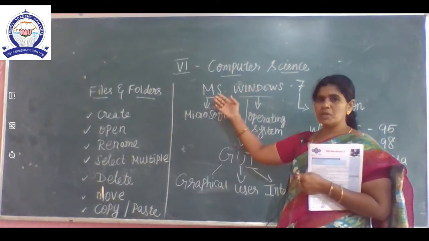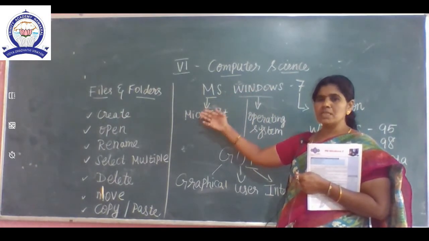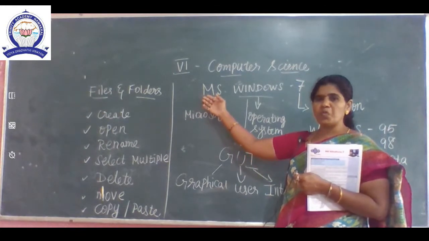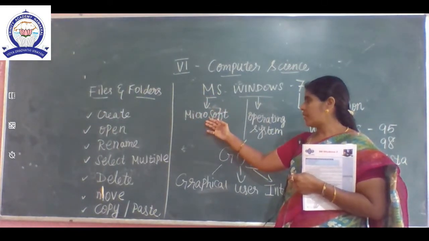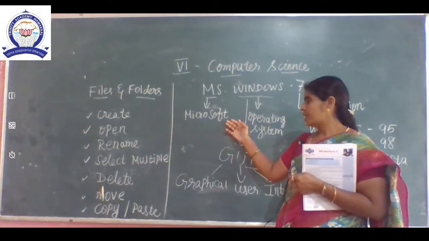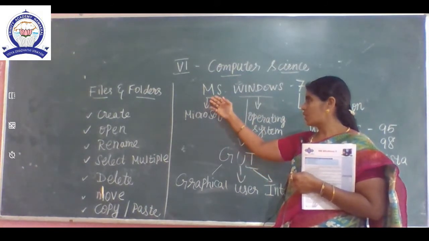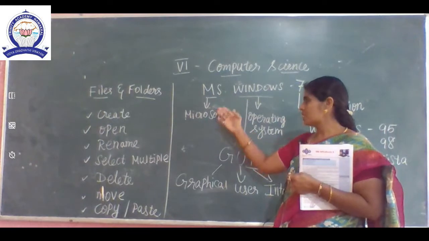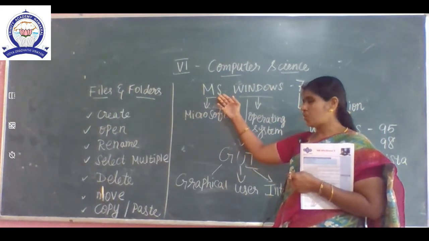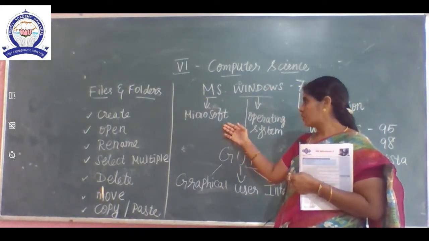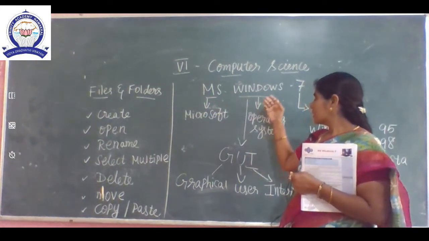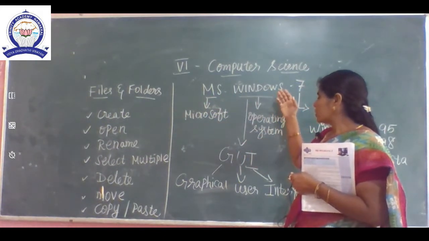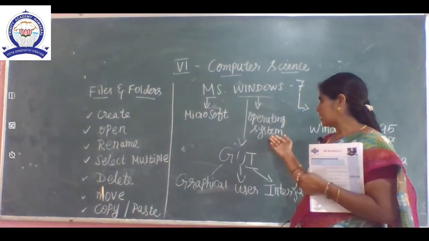Okay, what is meant by MS? MS means Microsoft. What is the full form of MS? Microsoft. Windows is developed by the Microsoft company. That's why in front of Windows we are writing MS. The full form of MS is Microsoft. What is the full form of MS? Microsoft. Okay.